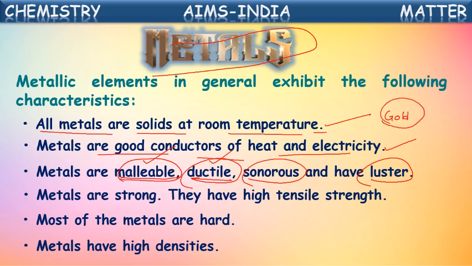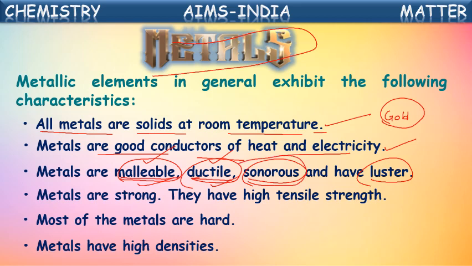We make very thin pieces of ornaments, because we can mold whatever shape we want. We can beat them into sheets and make them into thin wires, and whatever shape we require, we can get. So metals are malleable, ductile.